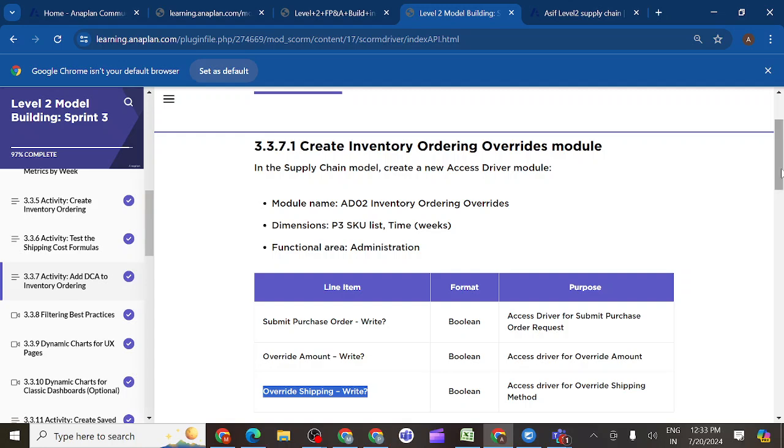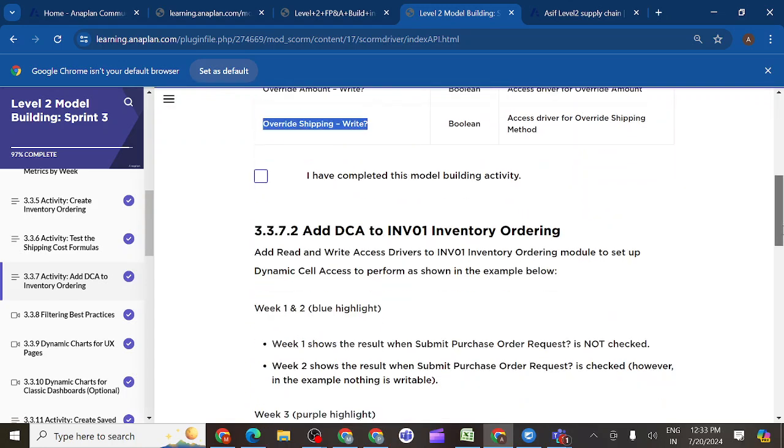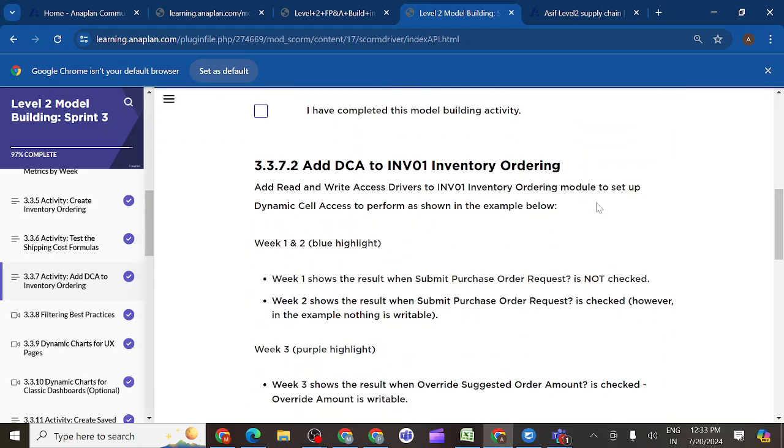So we are creating three line items here. Then we should check here: add DCA to inventory ordering module. Add read and write access drivers to the inventory ordering module to set up the dynamic cell access shown in the example below.